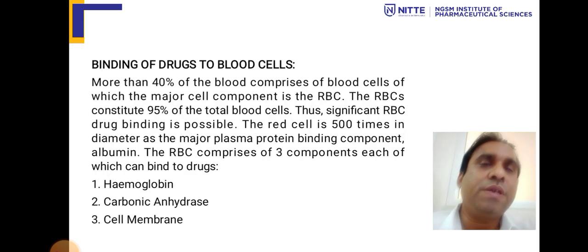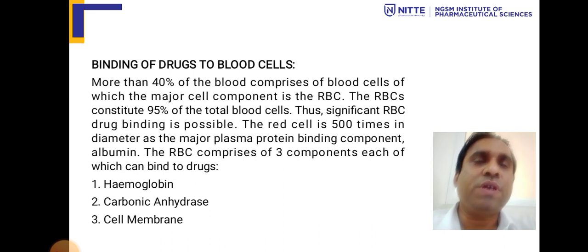Now we will see binding of drugs to blood cells. More than 40% of blood comprises blood cells, of which the major cell component is RBC. RBC constitutes 95% of total blood cells. Thus, significant RBC drug binding is possible.